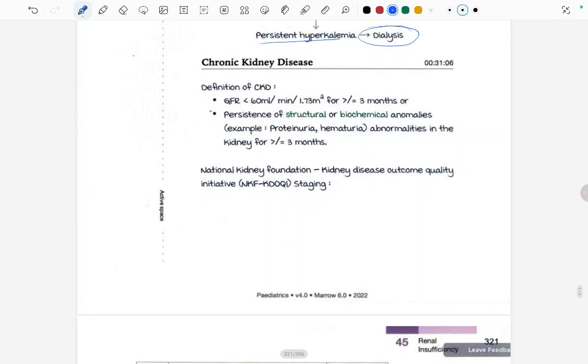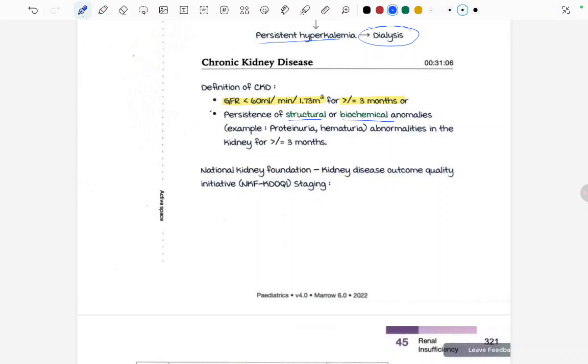Now coming to chronic kidney disease, definition of CKD: when the GFR is less than 60 ml per minute per 1.73 meter square for more than 3 months. This was the first definition, right? GFR less than 60 ml per minute per 1.73 meter square for more than or equal to 3 months, and persistence of the structural or the biochemical anomalies. Right.